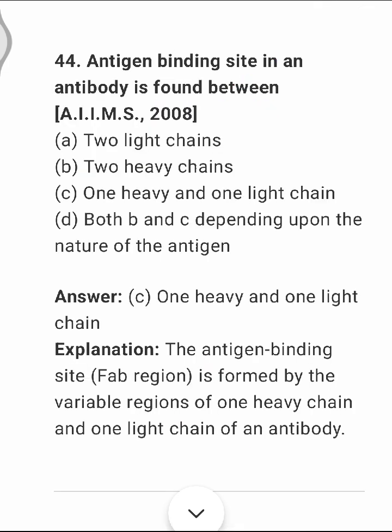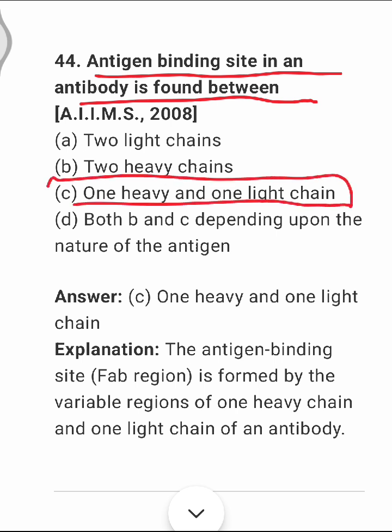Next question: the antigen binding site in an antibody is found between the one heavy and one light chain. Option C. The antigen binding site, that is the Fab region, is formed by the variable region of one heavy chain and one light chain of any antibody.